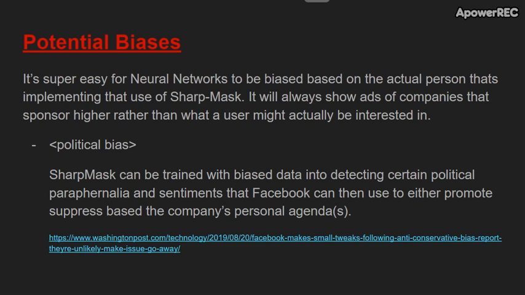Potential biases. It is super easy for a neural network to be biased based upon the actual person that's implementing the use of Sharp mask. It will always show ads of companies that sponsor higher rather than what a user might actually be interested in.